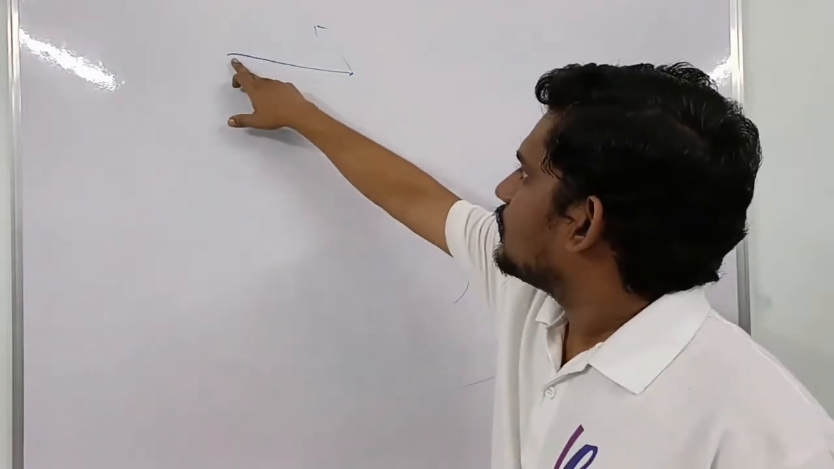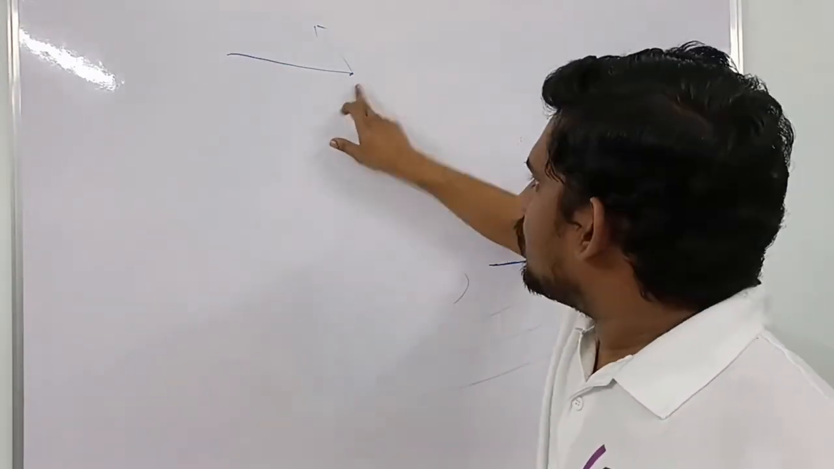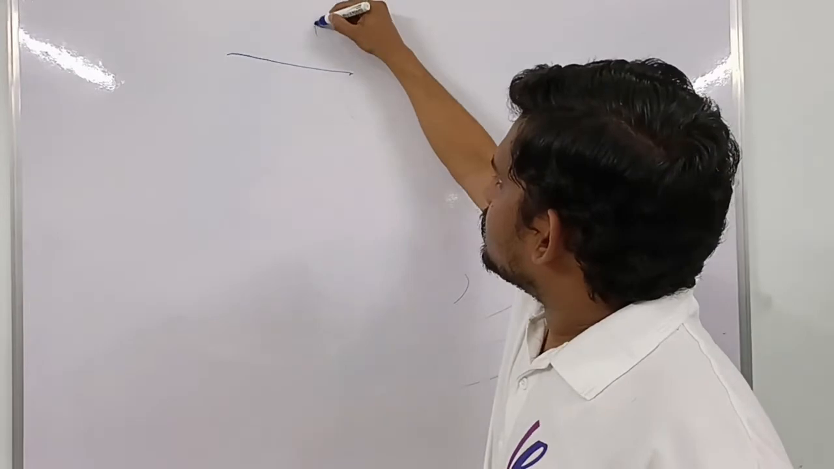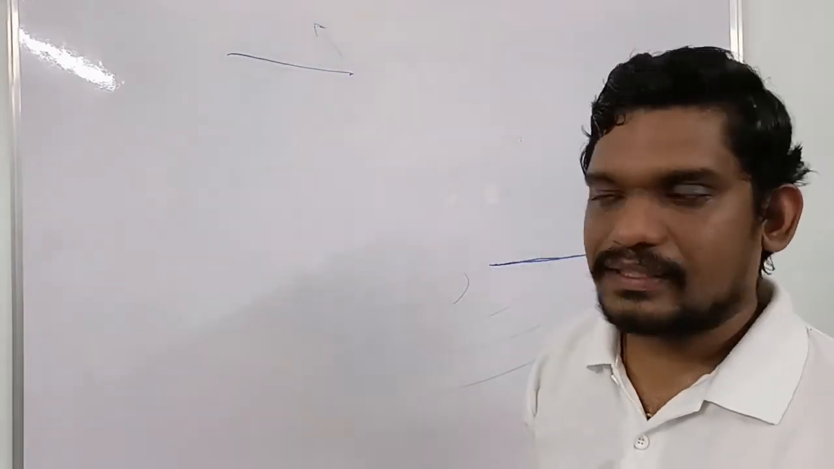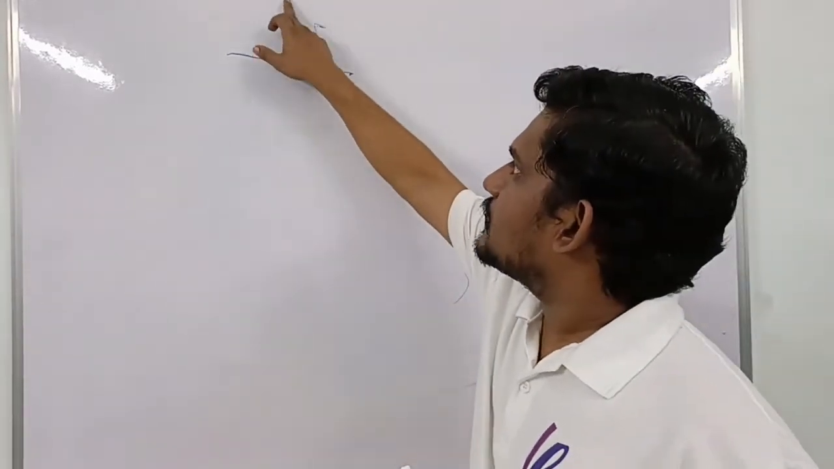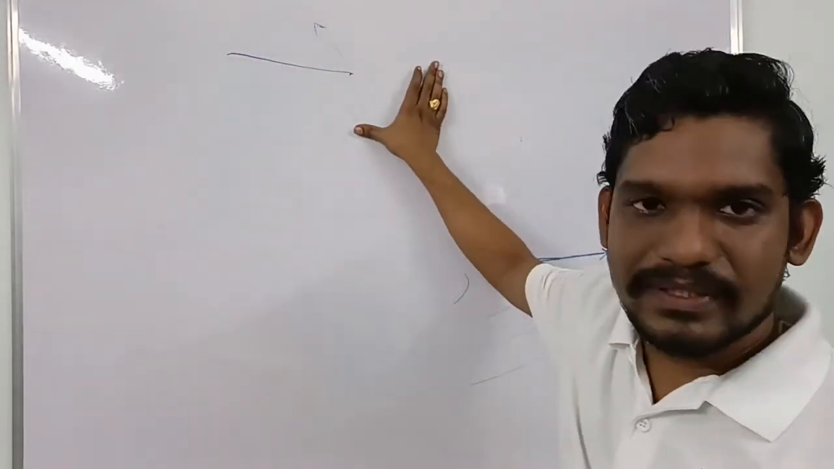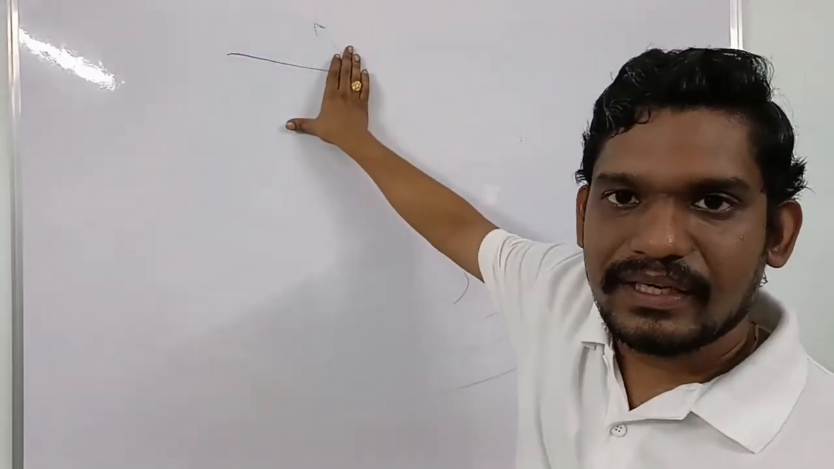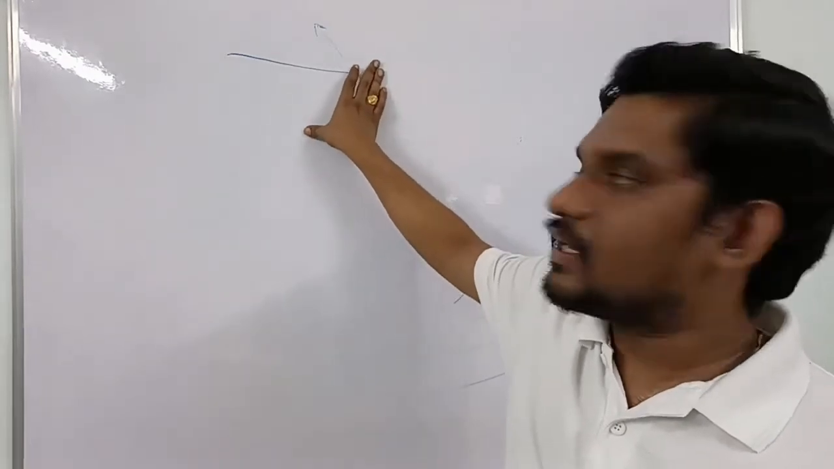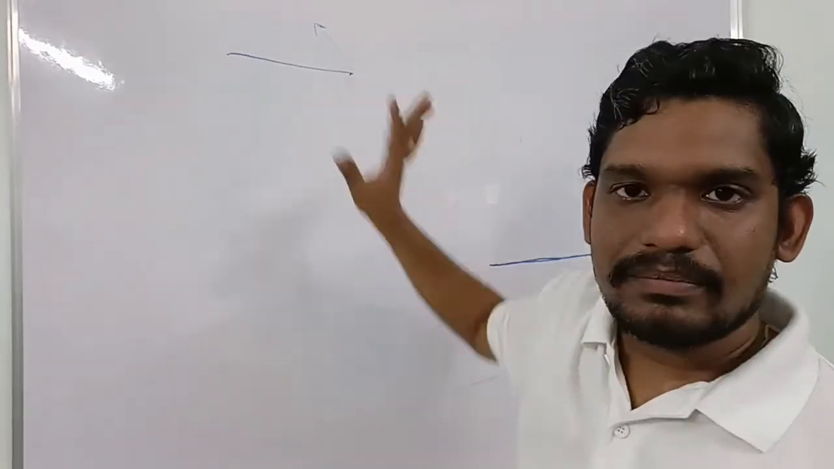Similarly, when a light ray falls on an object, it starts reflecting. When it reflects and reaches our eye, we are able to see the object. That means the reflection of the light from the object gives us the appearance of the object.